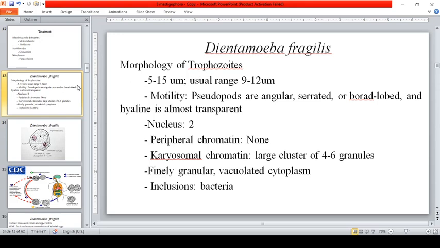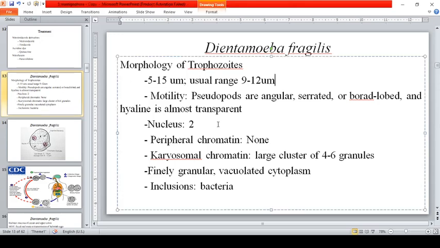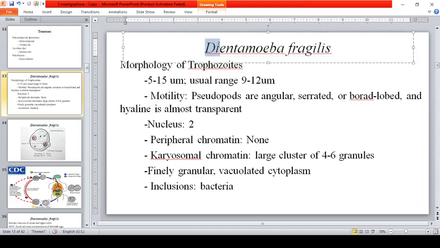Okay, so morphology of the trophozoite. So that is this one. You read motility. Pseudopods are angular, serrated, or broad lobed, and hyaline, almost transparent. So the nucleus of the trophozoite contains two, it refers to the two nuclei of the parasite. Peripheral chromatin, wala. Wala siyang peripheral chromatin. Karyosomal chromatin, a large cluster of 4 to 6 granules. It is finely vacuolar with vacuolated cytoplasm, and its inclusions are bacteria.